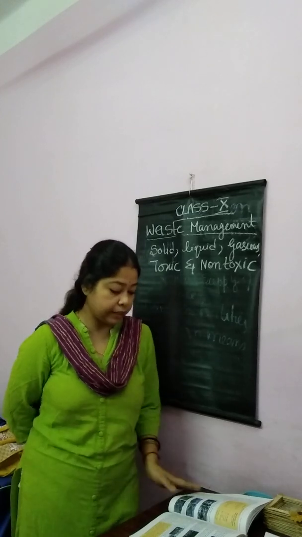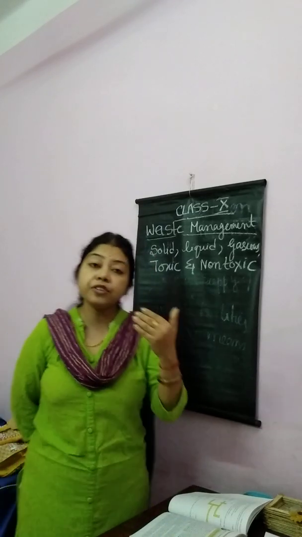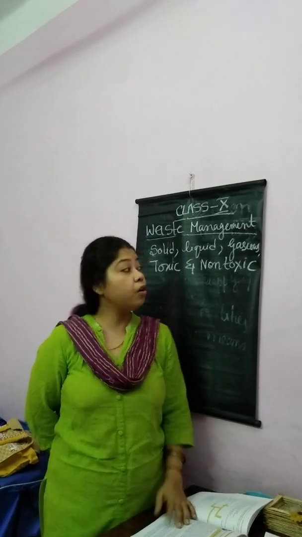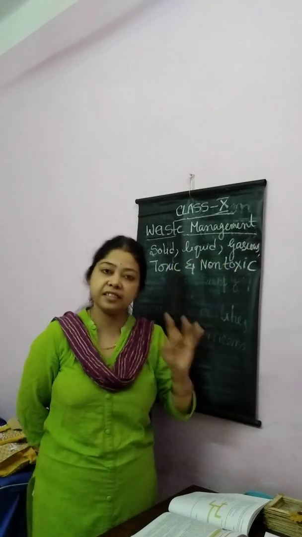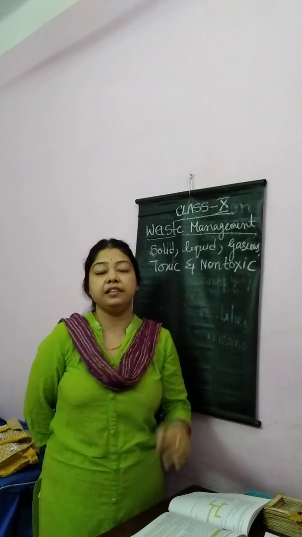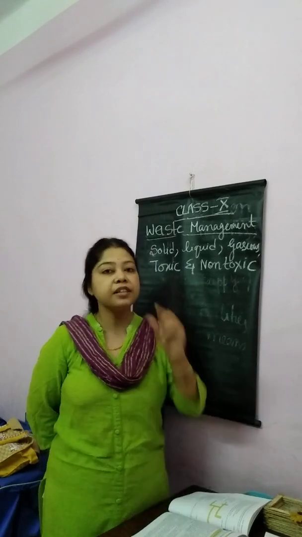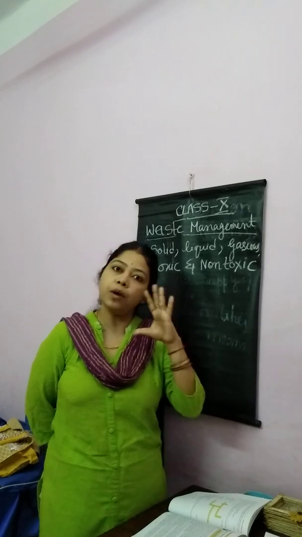Now see one thing. What type of question will you get from this part? The definition of waste can come, or classify waste on the basis of physical existence can come. If you get this question for 5 marks, what will you write? First of all, the definition, which will come in the form of introduction. What is waste?